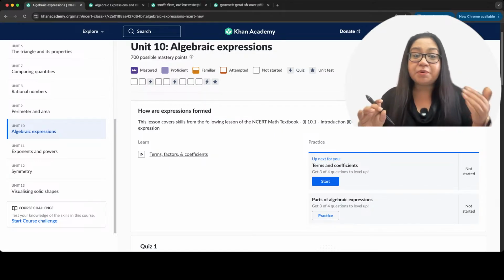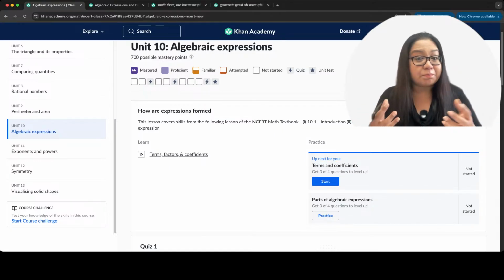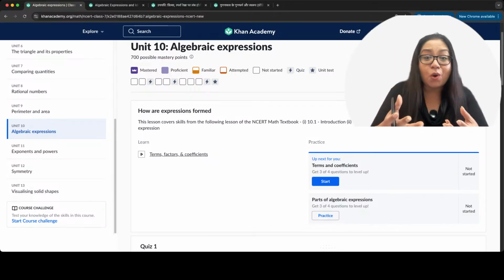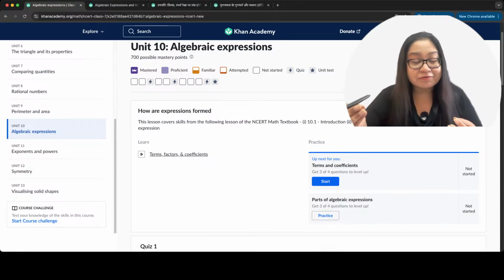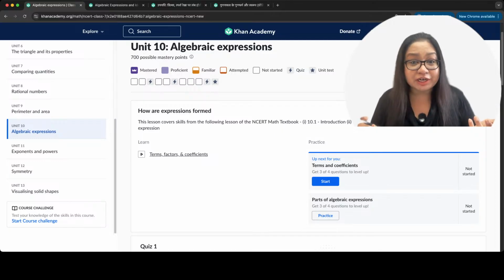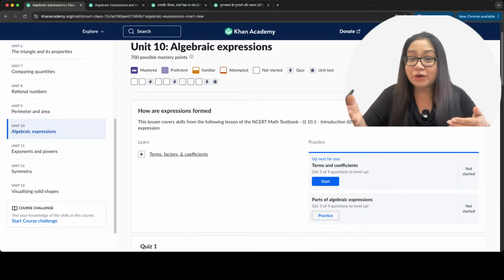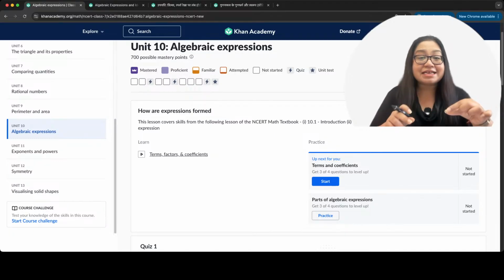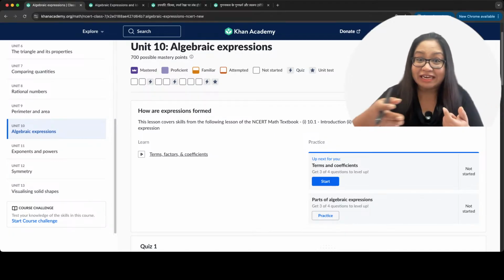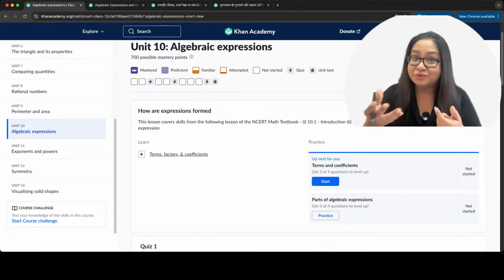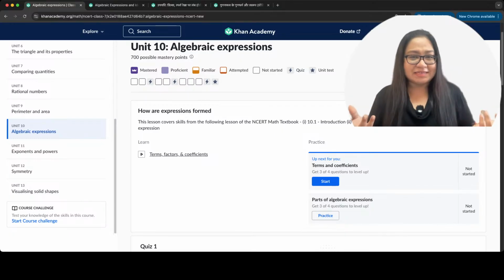So, algebra is the branch of math where we use variables. When we don't know what the quantity is for any given value, say for example, weight of a person or height of a person or population of a country, that keeps changing. So what we do is we put a variable on it. By definition, it varies, its value changes, and then we figure out how those values change, right? That's the basic of algebra.